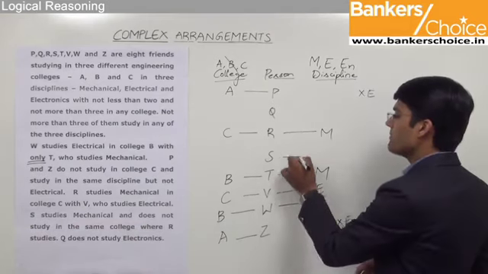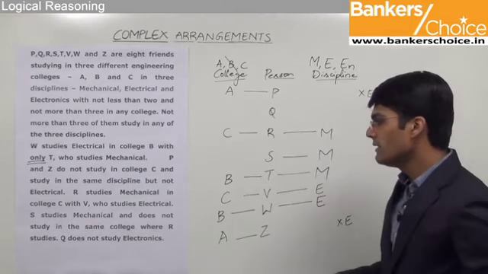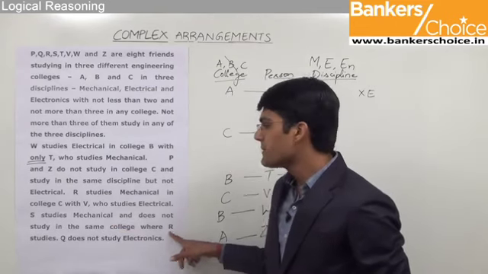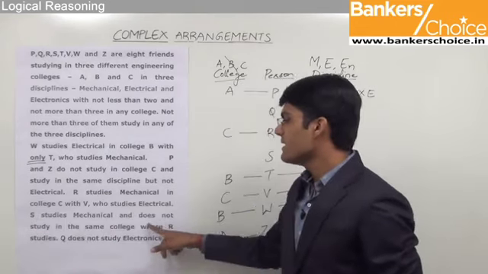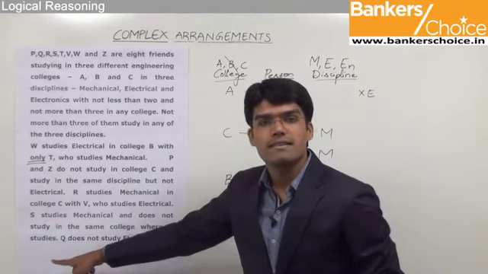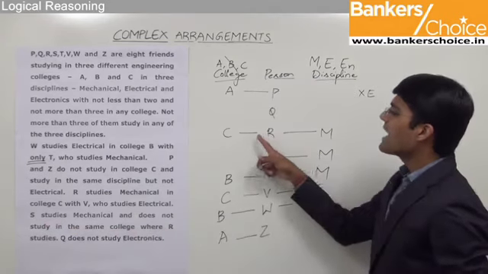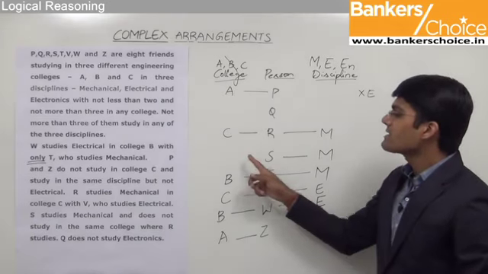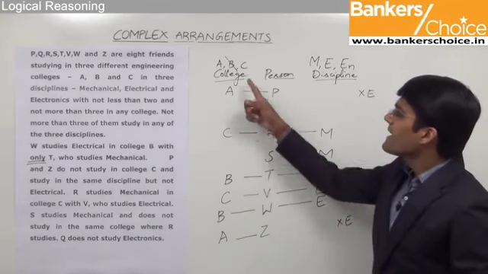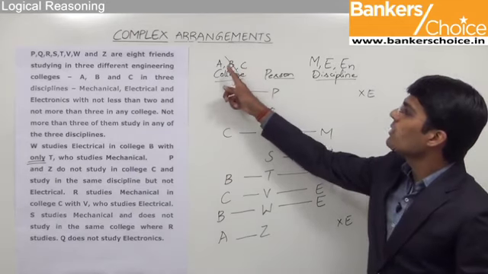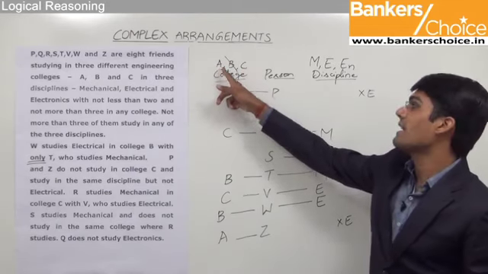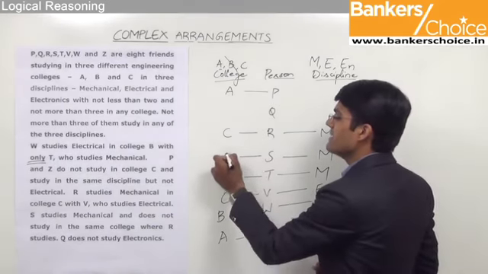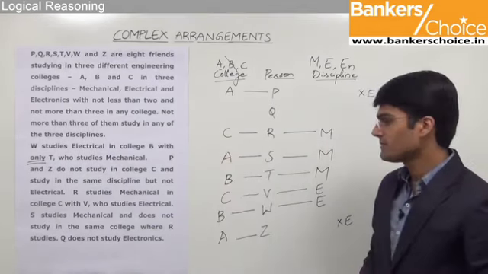So let us mark the discipline of S, that is mechanical, and S does not study in the same college where R studies. We know that R studies in college C. That means S cannot study in college C. If S cannot study in college C, the only option for S is college A, as college B is already closed. So we can say that S studies in college A.